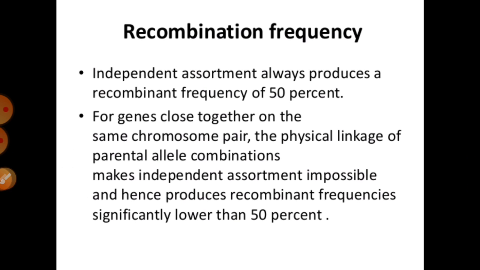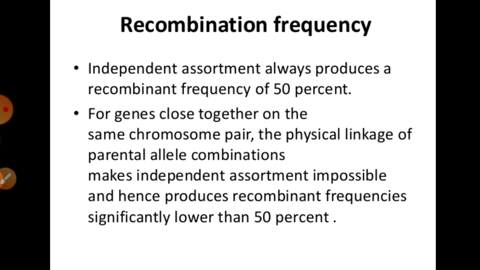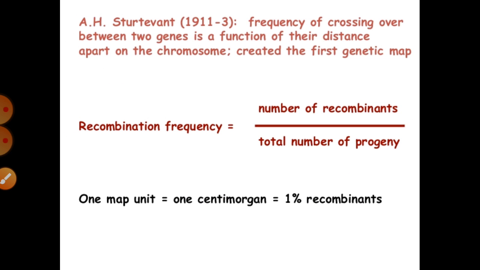And if we talk about recombination frequency, then we can say independent assortment always produces a recombinant frequency of 50%. For genes close together on the same chromosome pair, a physical linkage of the parental alleles makes independent assortment impossible, and hence produces a recombinant frequency lower than 50% in those conditions.